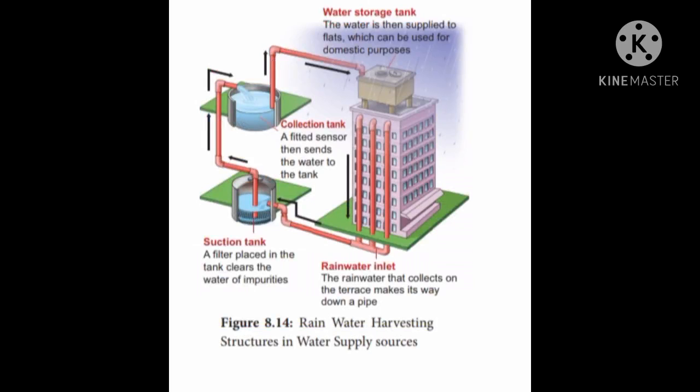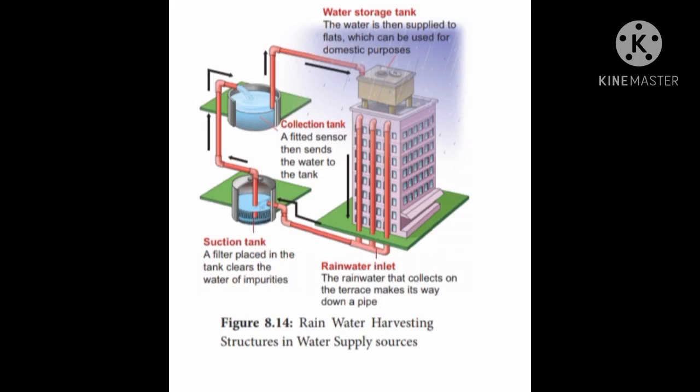This is another type of water harvesting you can see in multi-storied apartments. One is that you can directly collect it on the terrace. The other is that the rainwater collected on the terrace is taken down to a pit or a well through pipes. You can see the red pipes running along the multi-storied buildings, and they collect the water and store it in an underground pit where filtration takes place. We call it a sedimentation tank.